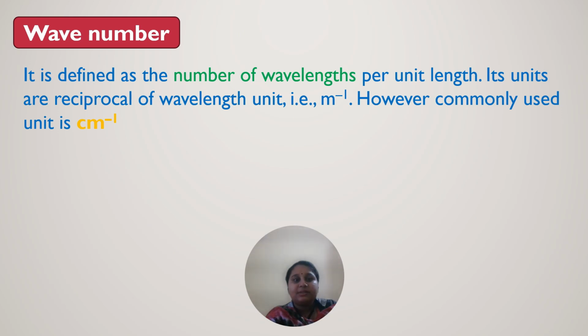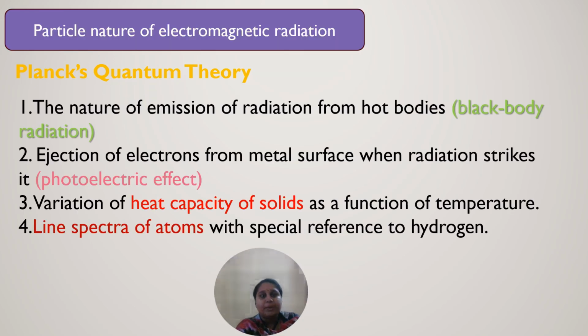The next is wave number. Wave number is defined as the number of wavelengths per unit length, and its unit is the reciprocal of wavelength, that is per meter, and it is written as per centimeter. Until now we studied the wave nature of electromagnetic radiation. The next one is particle nature.